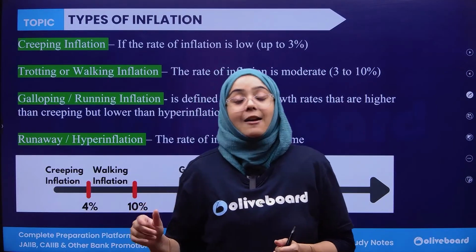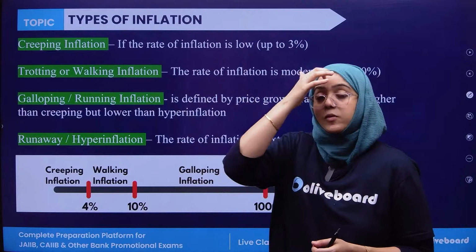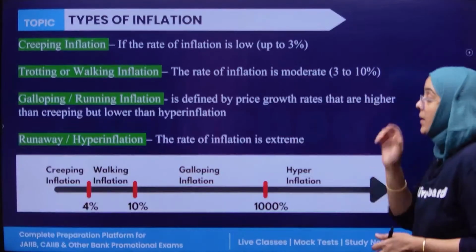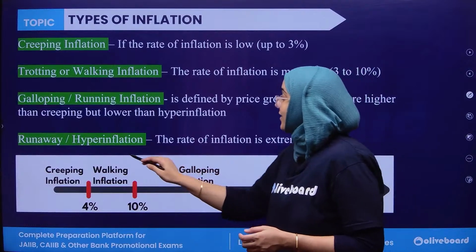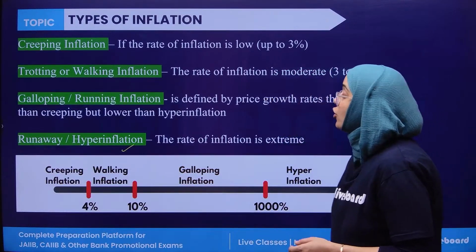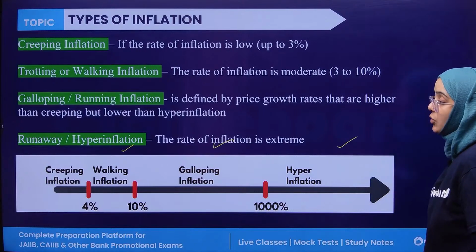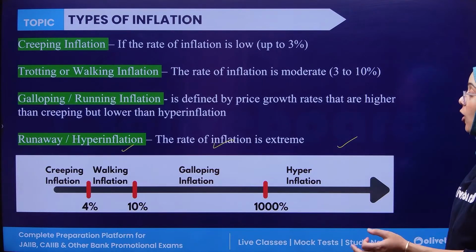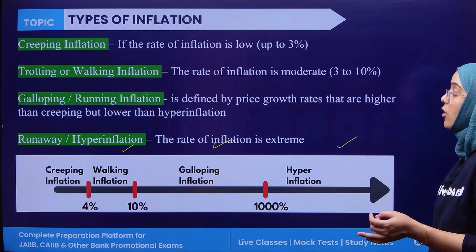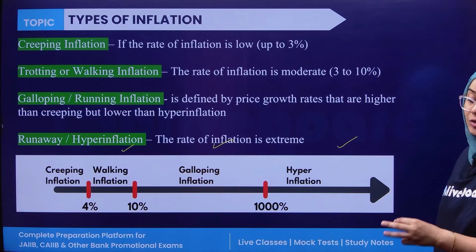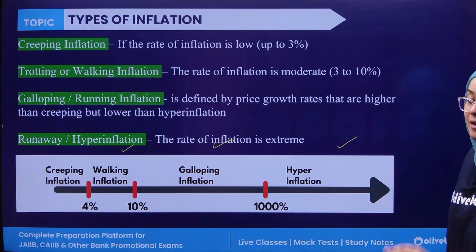And finally, the runaway, that is hyperinflation, is when the inflation is above 1000. So creeping is up to 4%, walking 4 to 10%, galloping 10 to 1000, and hyper above 1000. Creeping is also known as crawling, walking as trotting, galloping as running, and hyper as runaway inflation.